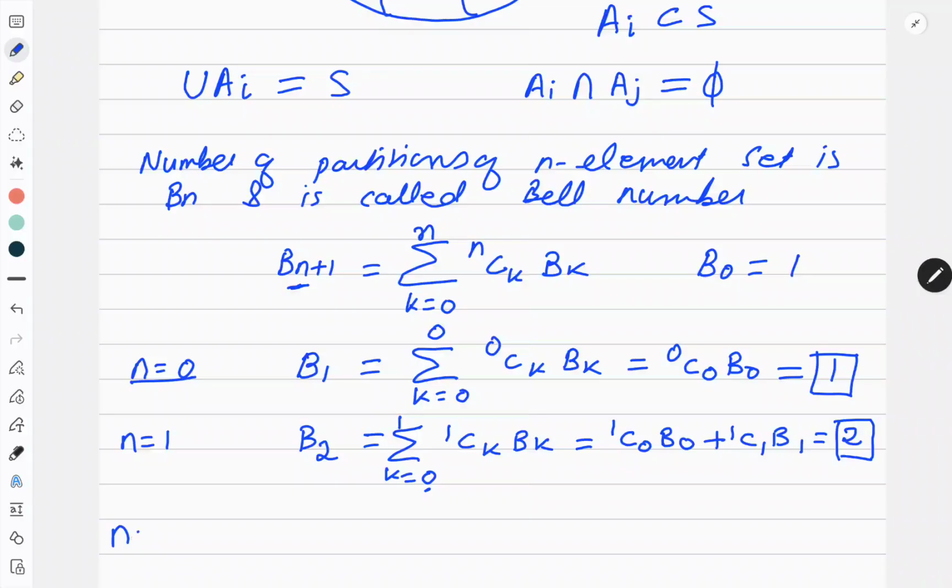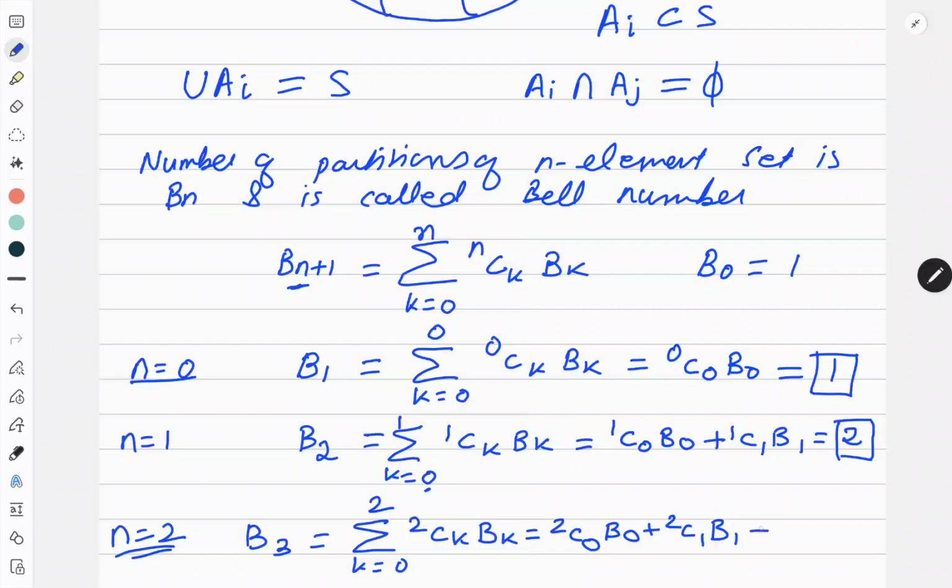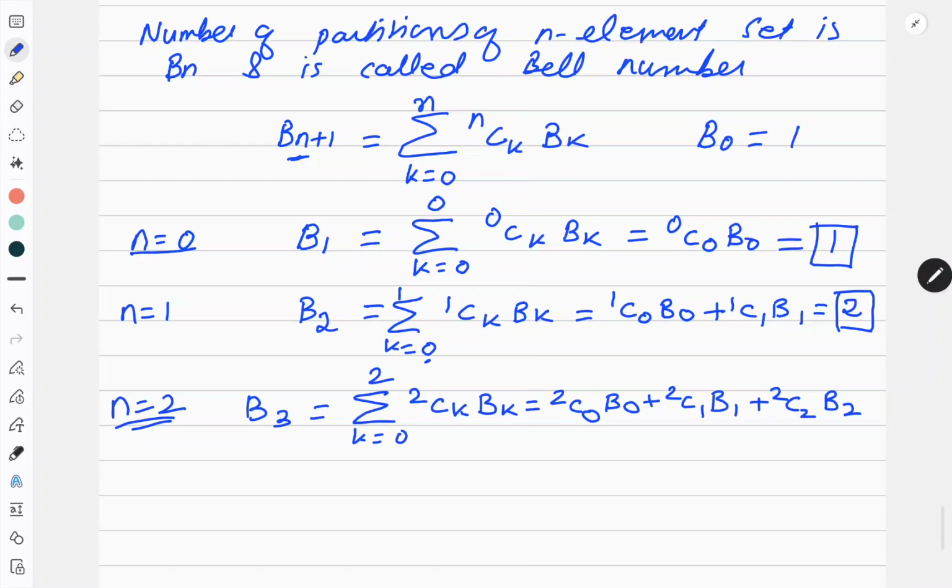Same way, if I put n equal to 2, I'll get the value of B3. So B3 is summation k equals 0 to 2 of 2Ck Bk. So this is equal to 2C0 B0 plus 2C1 B1 plus 2C2 B2. Now substitute the values.